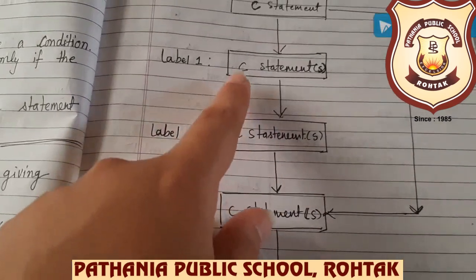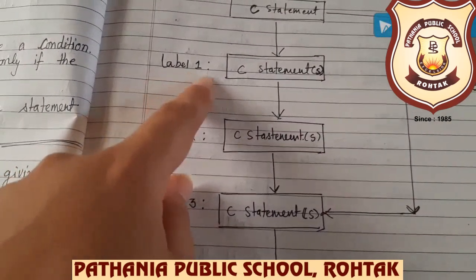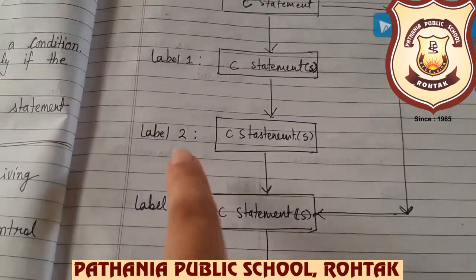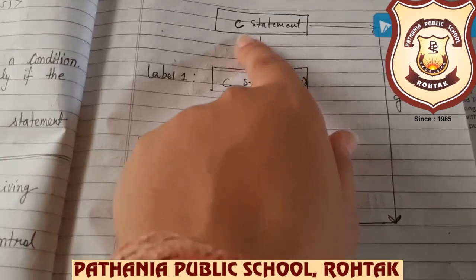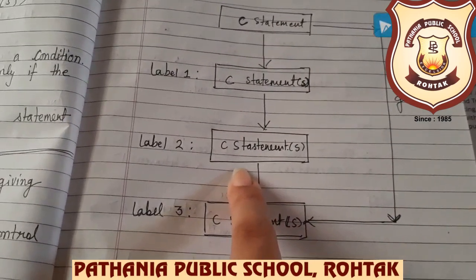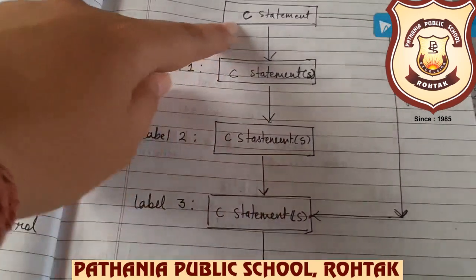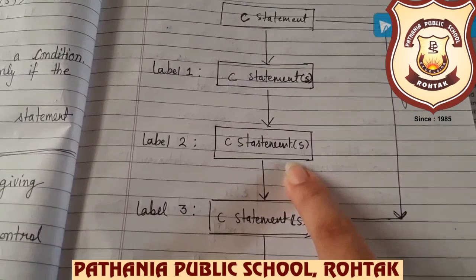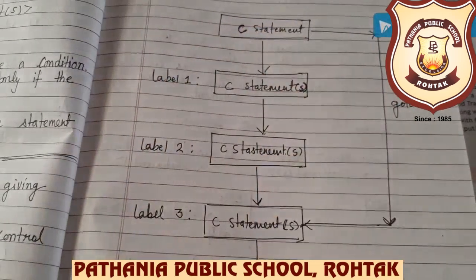First you have to write all the statements with labels like label 1, label 2 and label 3. If you want to check the second statement, your goto control goes directly to the second statement. Okay, it jumps directly to the second statement. Your first statement is this and the second statement is this. So goto क्या करता है? It jumps from one statement to another statement in the same program.